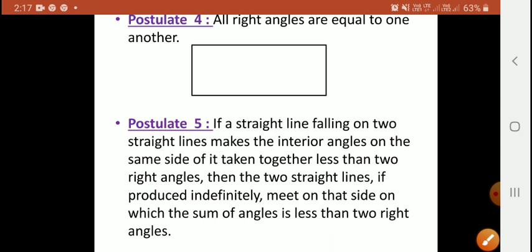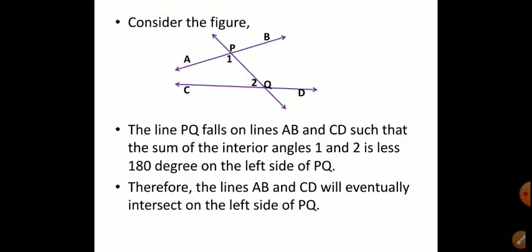So it may be confusing. Just look at this figure.